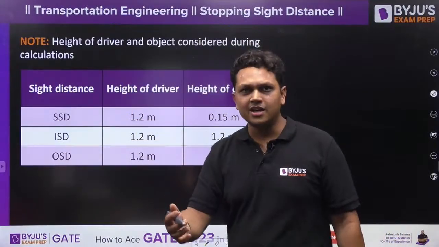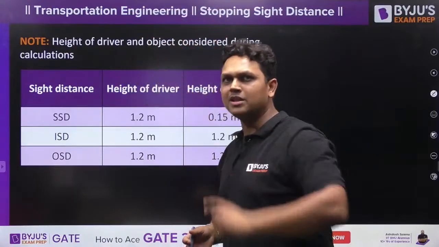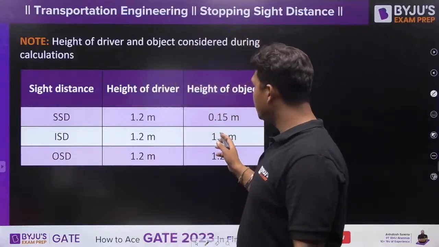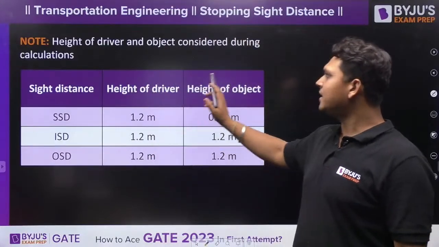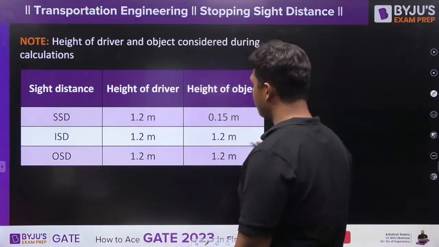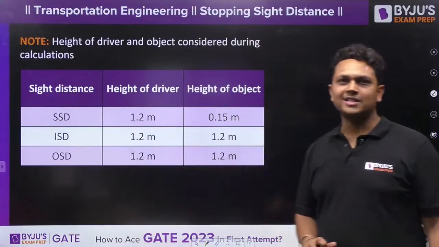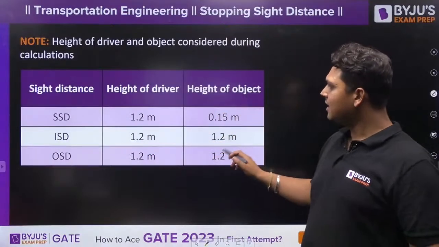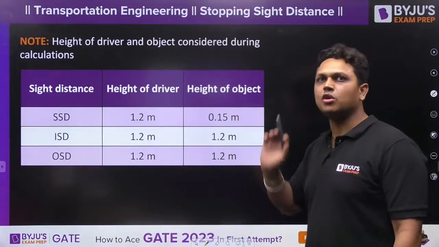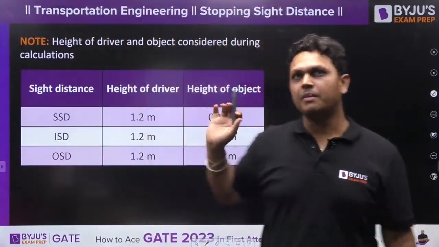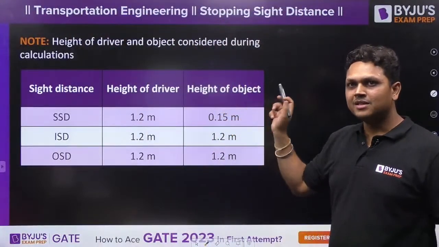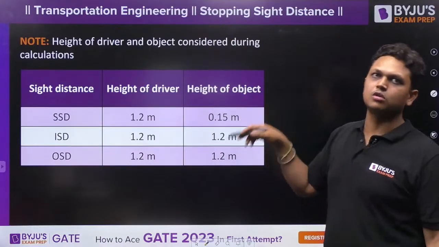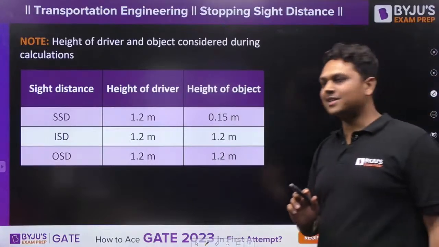In the intermediate sight distance case, the overtaking operation is taking place. In order to overtake, you have to see the other vehicle in the opposite direction. The height of the driver's eye is 1.2 meters and the height of the object is also 1.2 meters. Similarly for the overtaking sight distance, the height of the driver's eye is 1.2 meters, and the object is another car in the opposite direction. I am referring to car number C over here. The height of the driver's eye in car C is also 1.2 meters. I hope it is clear to you all.